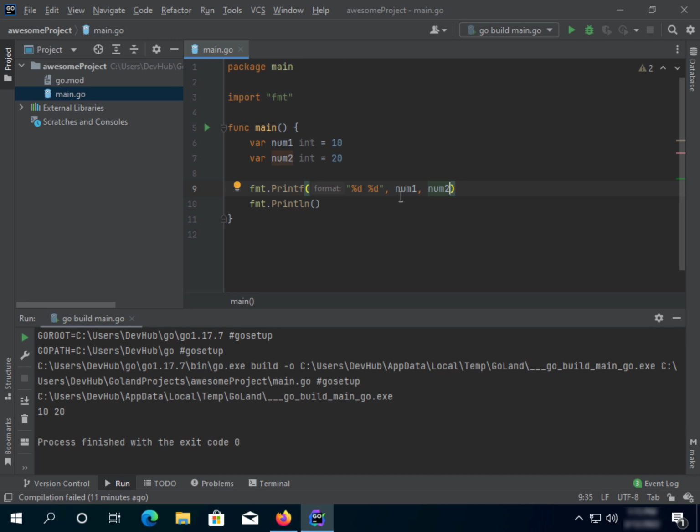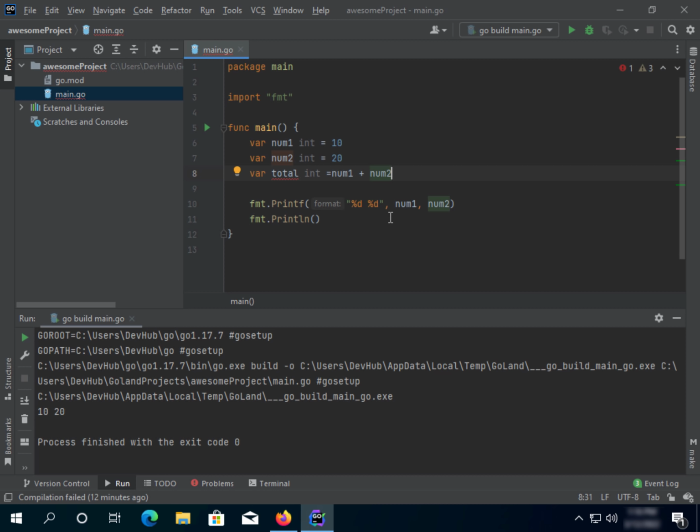Let's add another variable and call it total, also an integer, and we want it to equal num1 plus num2.